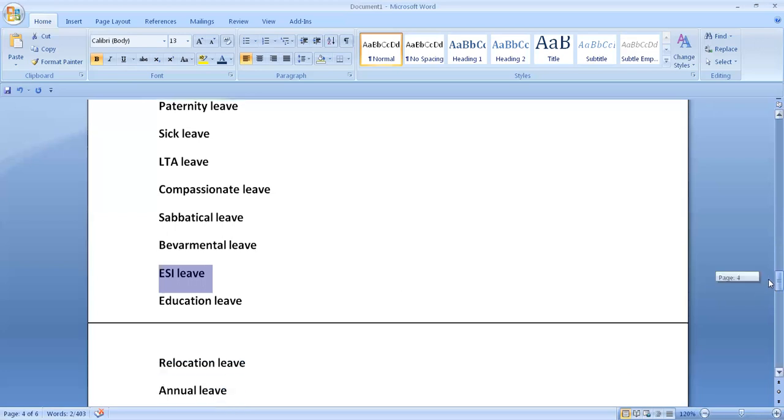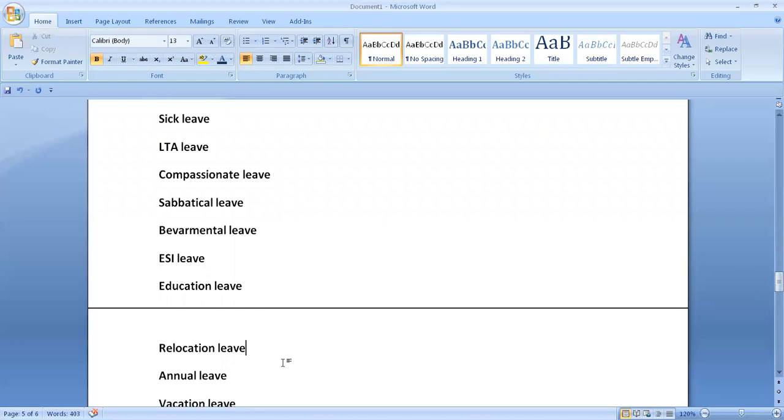Other things like relocation, for example. Relocation, as the name suggests, is not defined by any act. A period of paid leave is available for the employee, for example, for relocating from one location to another. LTA leave, for example, LTA meaning Leave Travel Allowance, is applicable for India only. LTA leave is granted 2 times in a slab of 4 years, which is specified by the government.